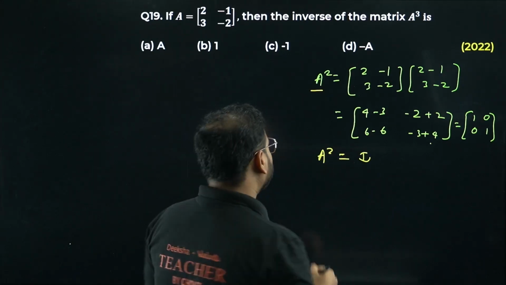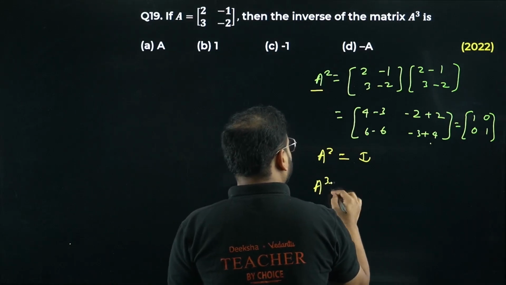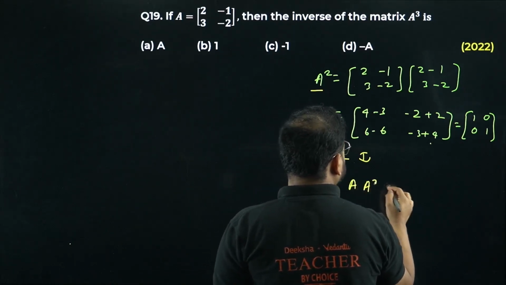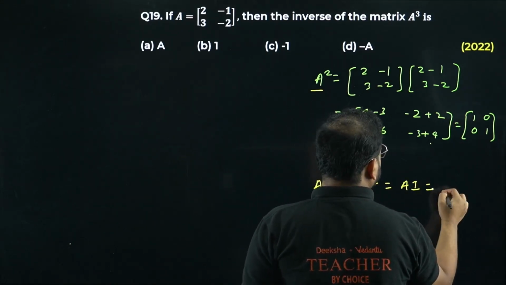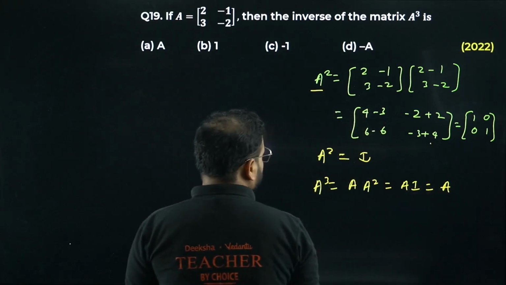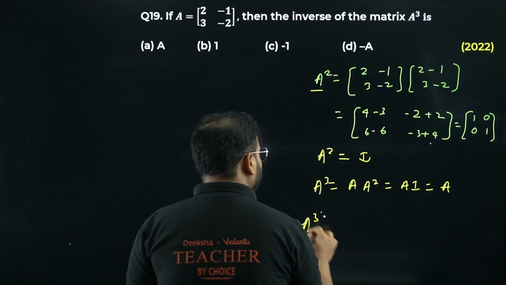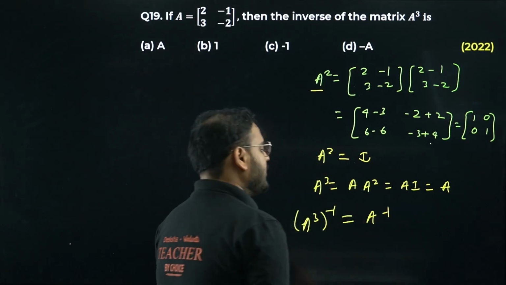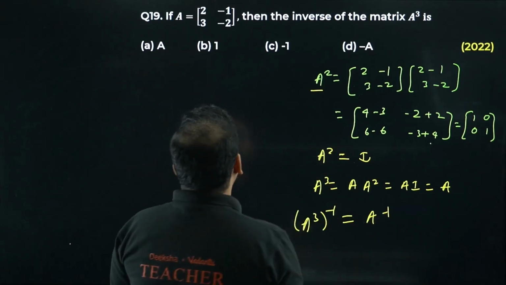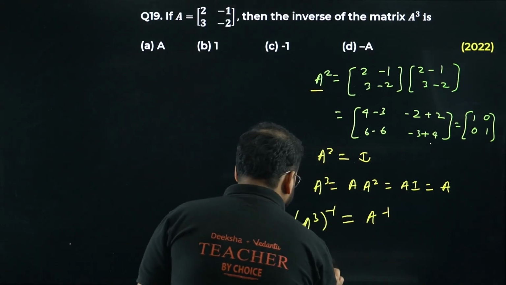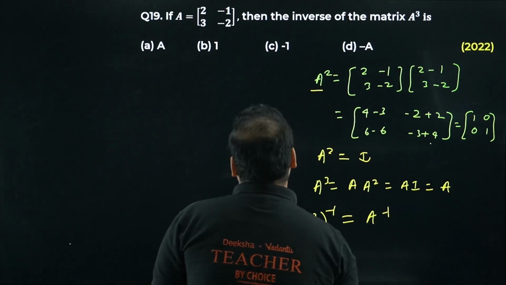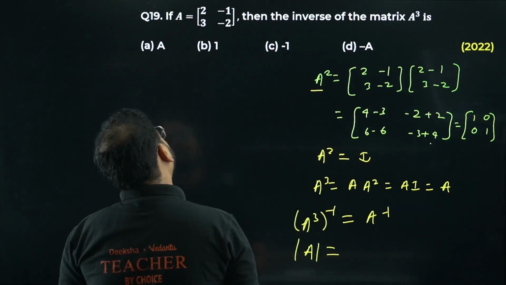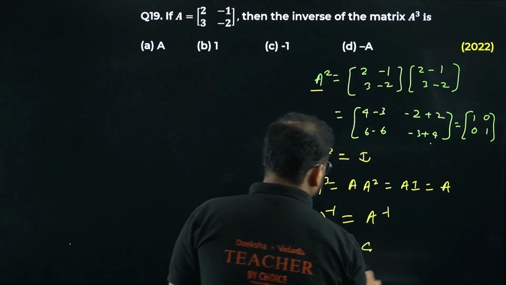So can I find A cube from here? Of course. A cube will become A into A square. How much is that? A into I. How much is that? Simply A. So if I'm looking to find A cube inverse, I'll get simply A inverse. Now we have to find A inverse. So let's find the determinant of A first. I get the determinant of A as minus 4 plus 3.